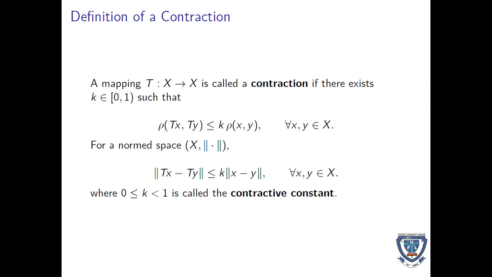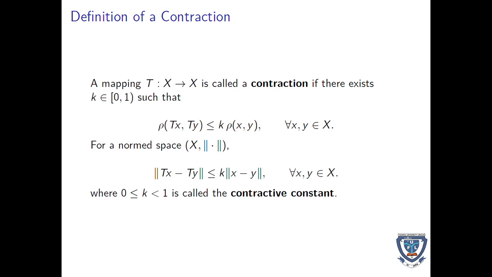Now, what is the definition of a contraction? A mapping T is called a contraction if there exists a K in between 0 and 1 such that the metric distance between Tx and Ty is less than or equal to K times the metric distance between x and y.